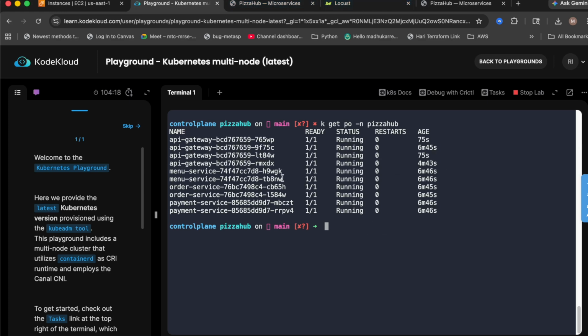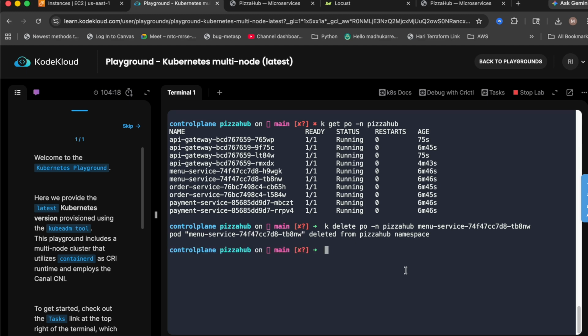Yeah, let's delete this one. If I delete menu service, delete pod -n, that's in Pizza Hub. Now it's going to delete. You can see these pods were created 6 minutes ago. That's been deleted now.